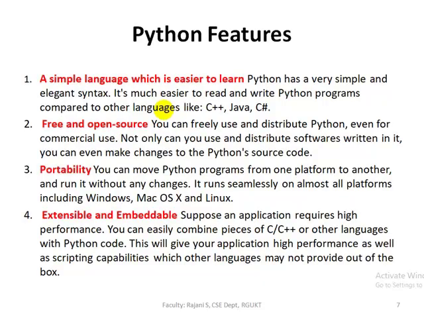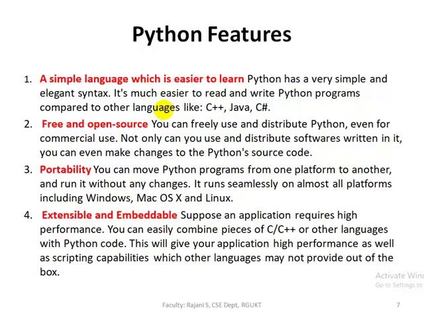Okay, Python features. So Python is the fastest growing language nowadays because of the features of Python only. In olden days, people started with C language to learn programming, but now people are using Python as a basic programming language to learn different languages because of the simplicity of the language. So here the first feature is a simple language which is easier to learn.